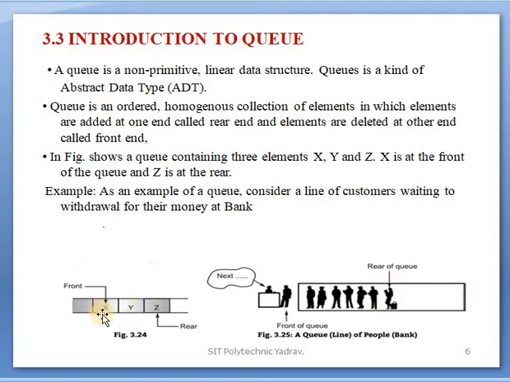So x is the front side and z is the rear. Is that clear? The rear means the end at which elements are added in a queue, that is, the last position.